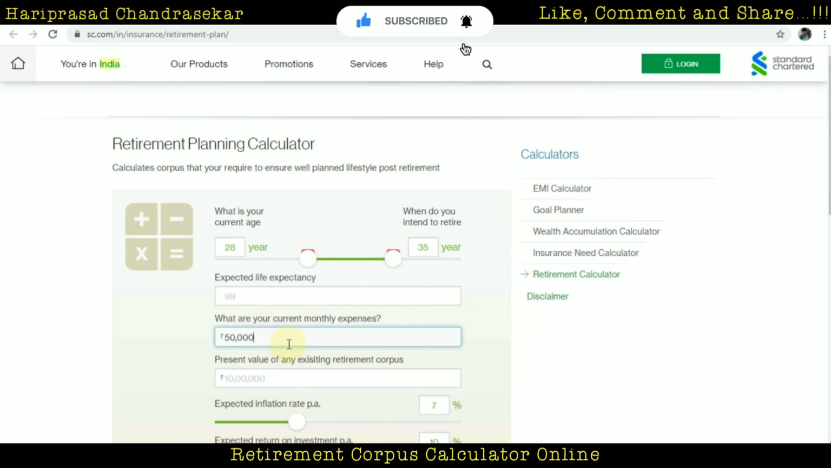What are your current monthly expenses? Actually, before it was around 65,000. Now I'm just going to put roughly the minimum living expenses, 12,000. Then, the present value of any existing retirement corpus. If you have any investments or FDs, you can put them here. I'm just going to put, for example, 2 lakh.